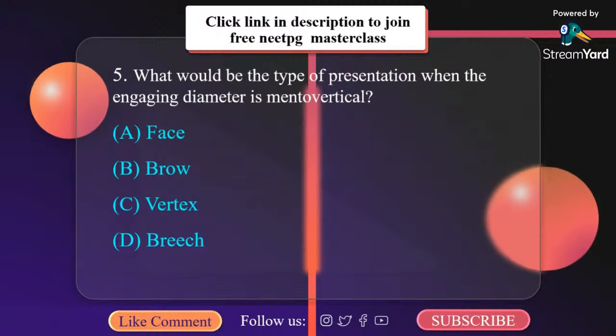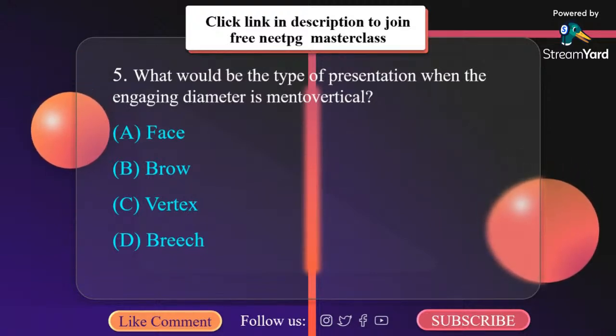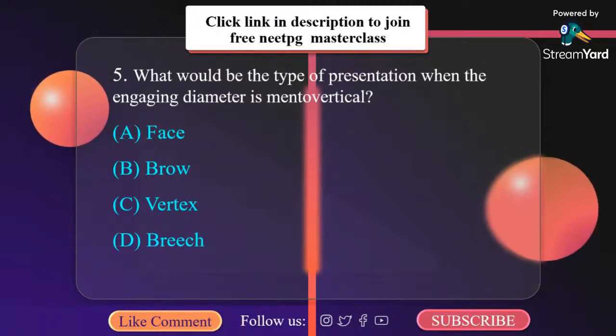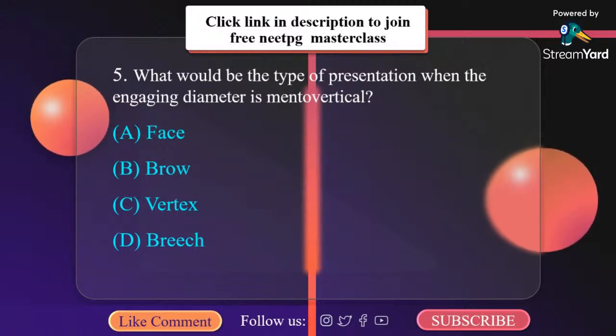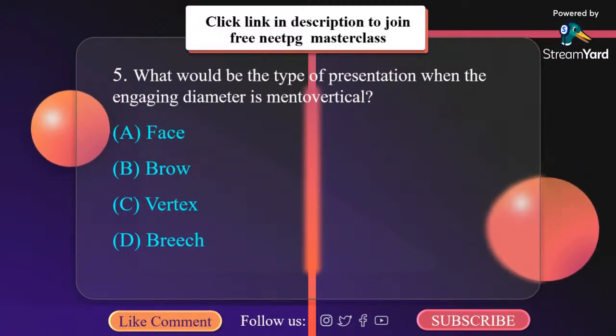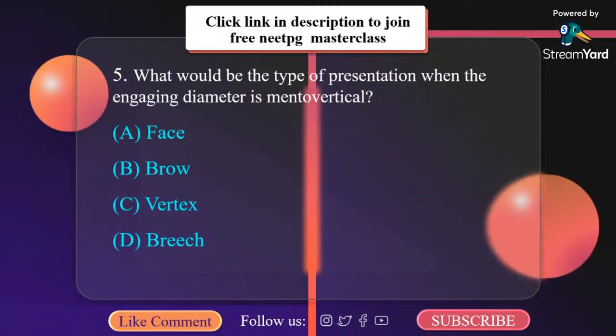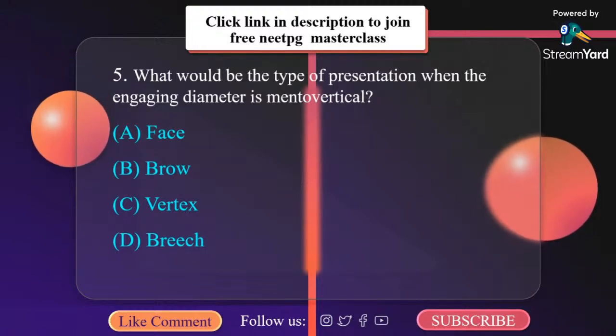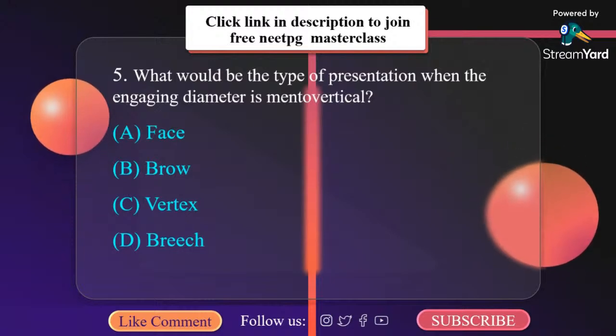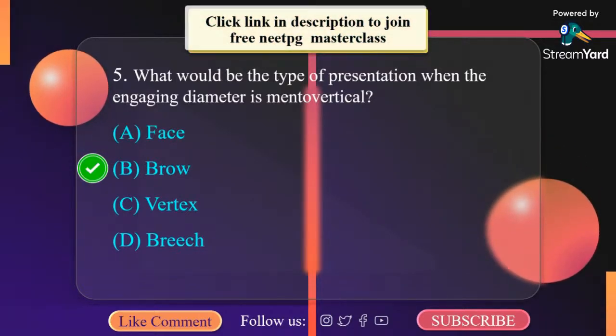Now, what about face presentation? In face presentation, the presenting part is face. Attitude of fetus shows complete flexion of limbs with extension of spine. The commonest position is left mento anterior. The engaging diameter of head is submento-bregmatic 9.5 centimeter in fully extended head or submento-vertical. So the correct answer here is B, brow.